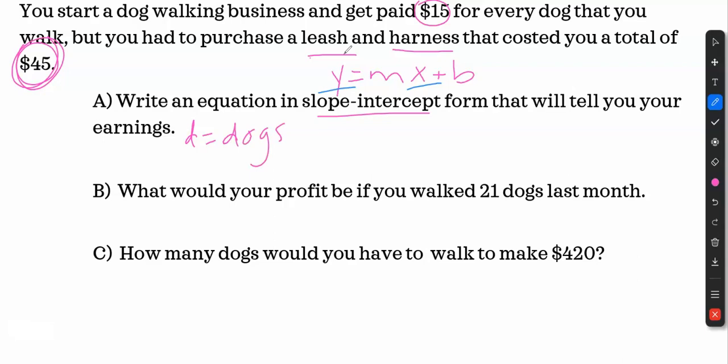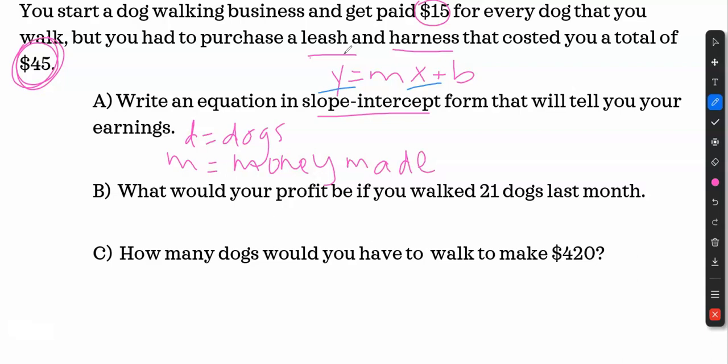And then you got to think, what's the other thing that we're talking about here? Well, I'm talking about good old Susie and her dog walking business. How much money am I going to make? That's what I'm after. I want to know my money. So we'll say money made from our business here.